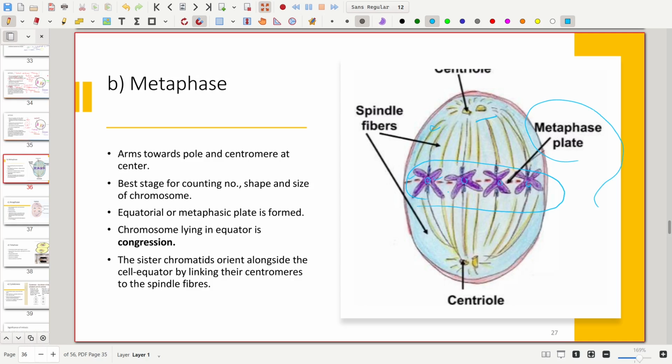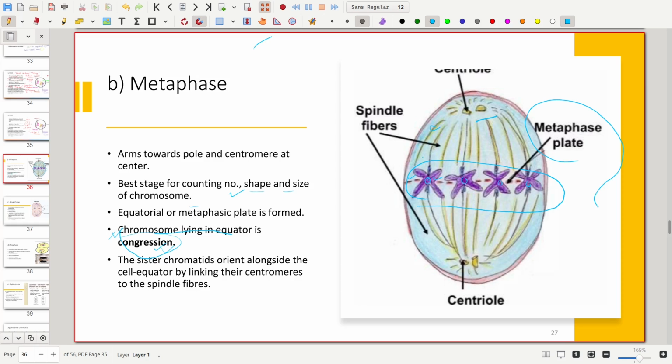So in which of the following phases is the metaphasic plate formed? Then your answer will be metaphase. And the process of the chromosomes lying at the equator is known as congregation. So this is also an objective question. Another thing is that it is the best stage for counting the number, shape and size of the chromosomes.